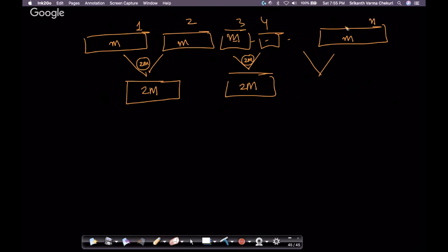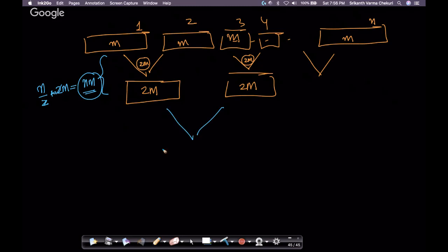Since I have n arrays, I will be doing n by 2 merges, because I'm merging two arrays, right? Each merge time complexity is 2m. So what is the total time complexity to finish this first step? It is order of n into m, right? Because 2 will cancel out.